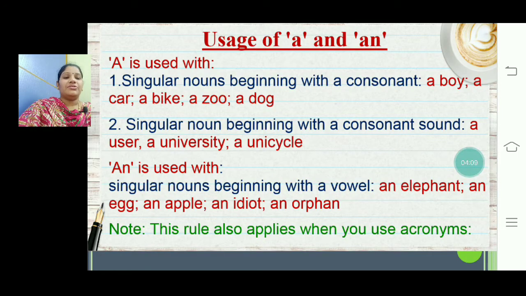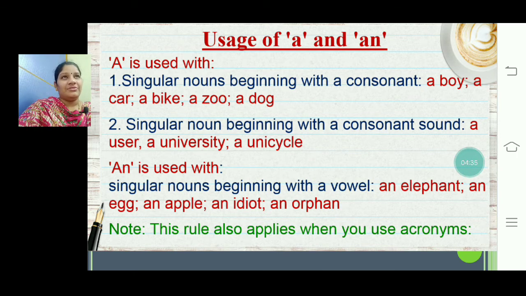Next, coming to uses of a and an. A is used with singular nouns beginning with a consonant sound: a boy, a car, a bike, a Jew, a dog. All these are singular nouns, if you notice. And beginning with a consonant sound is also very important.